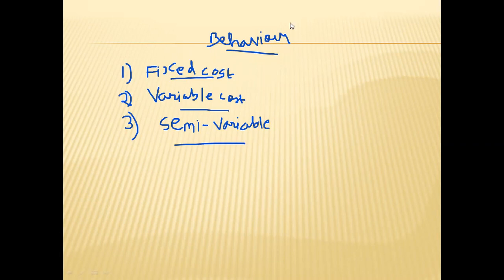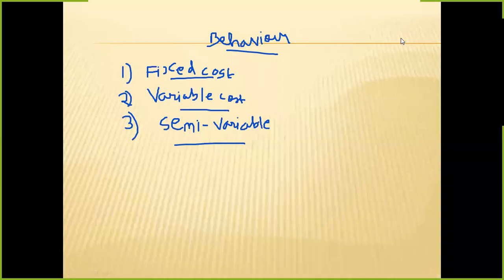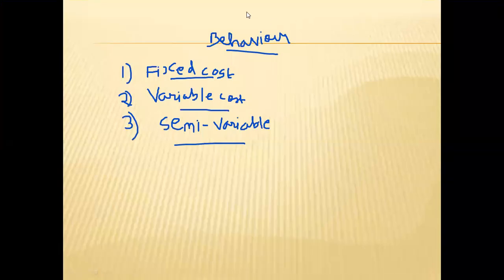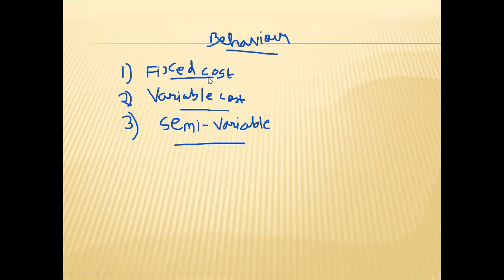So in the classification of cost on the basis of behavior, one is the fixed cost, next will be the variable cost, and then semi-variable cost. One by one we will understand what a fixed cost is, what a variable cost is first, then we will go for the semi-variable cost.